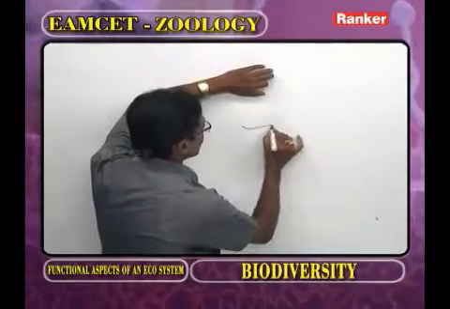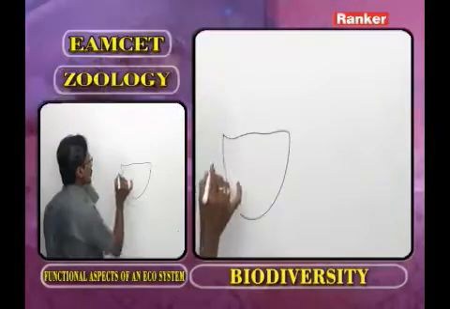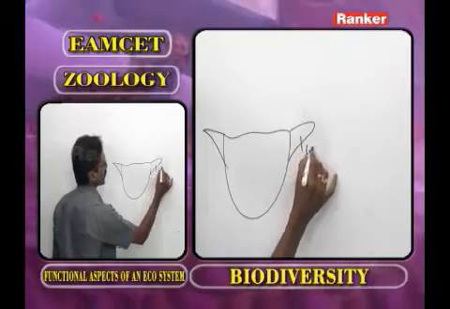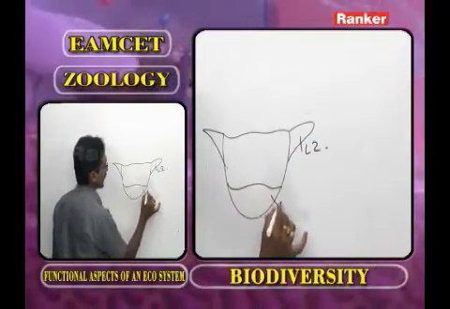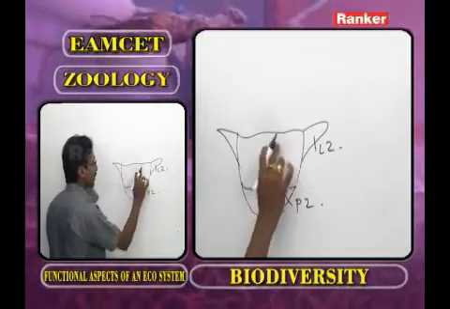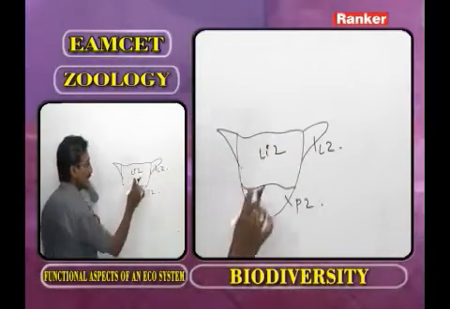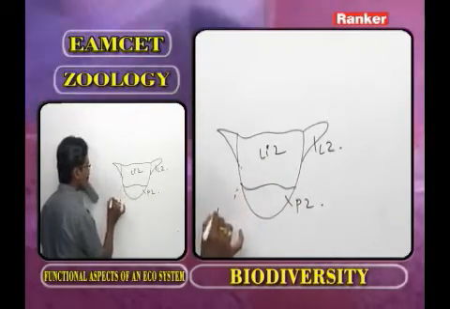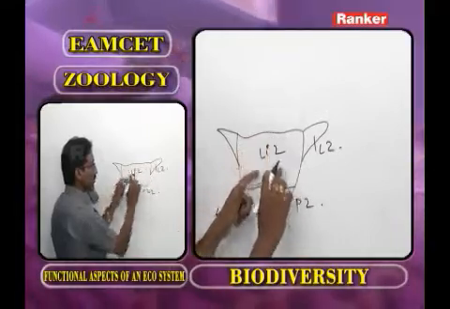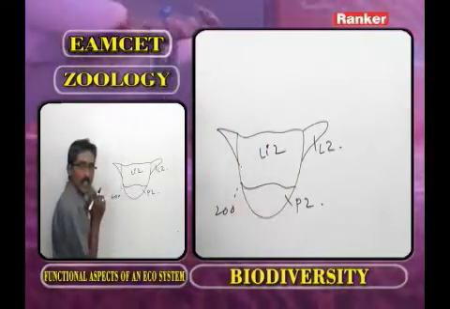Now we have to observe a deep lake. In a deep lake, three zones are present. This one we call the littoral zone, and this one we call the profundal zone. Now this is the open water zone, that we call the limnetic zone. The limnetic zone extends up to 200 meters. As we observe, the limnetic zone is an open water zone. It has no contact with the littoral zone as well as the profundal zone.